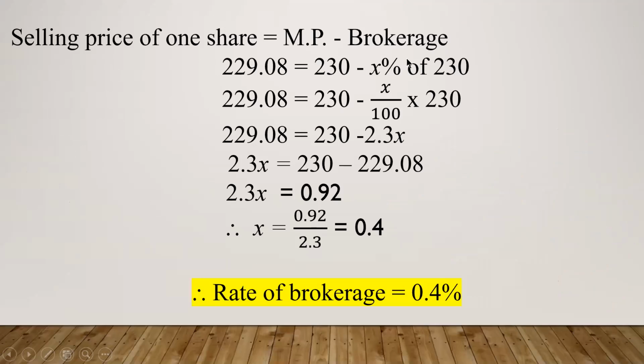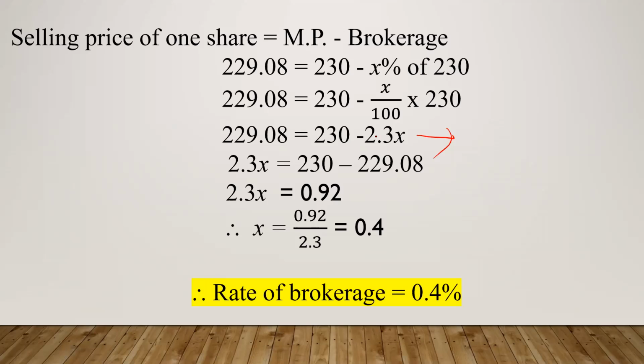Brokerage is not given, so we assume it is X% of 230. Now X% means X upon 100 into 230. So 230 upon 100 will give you 2.3x. The calculations are slightly tougher here. So 229.08 equal to 230 minus 2.3x. Now this equation you have to solve for x.